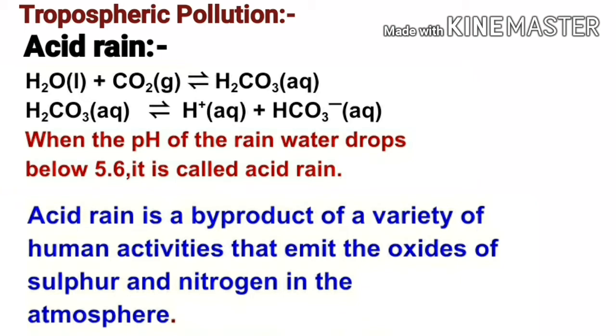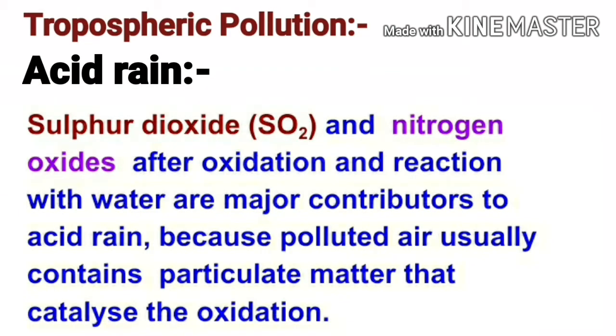When the pH of the rainwater drops below 5.6, it is called acid rain. Acid rain is a byproduct of a variety of human activities that emit the oxides of sulfur and nitrogen in the atmosphere. Sulfur dioxide and nitrogen oxides, after oxidation and reaction with water, are major contributors to acid rain. Because polluted air usually contains particulate matter that catalyze the oxidation.